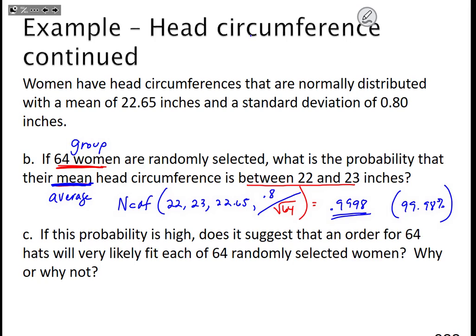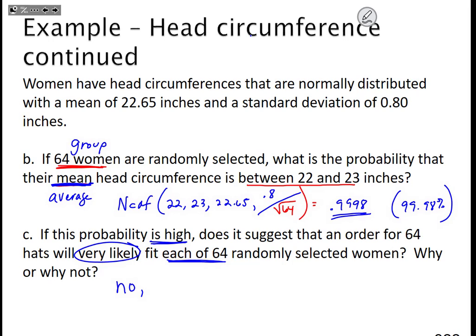Part C says if this probability is high, which it is, does it suggest that an order for 64 hats will very likely fit each of the 64 randomly selected women, why or why not? If this company uses this percentage and orders 64 hats and plans on being able to sell all 64 of them to fit these women, is that going to happen? Is it very likely to happen?